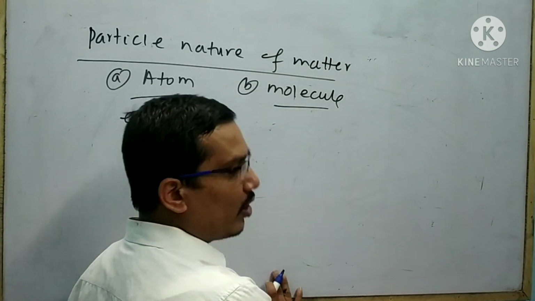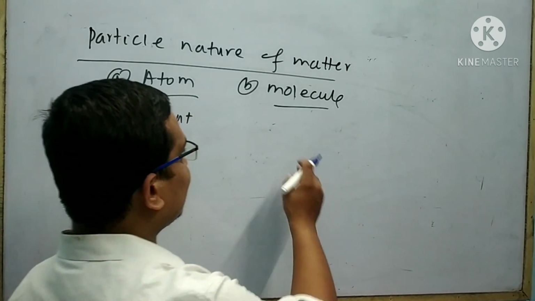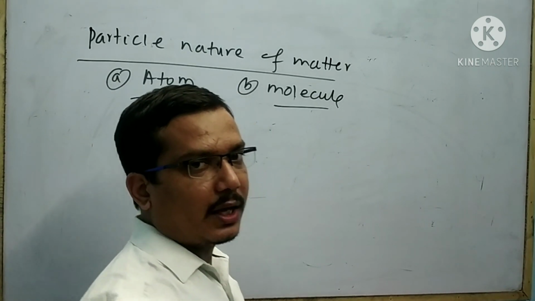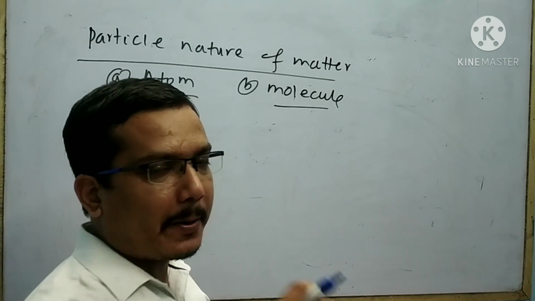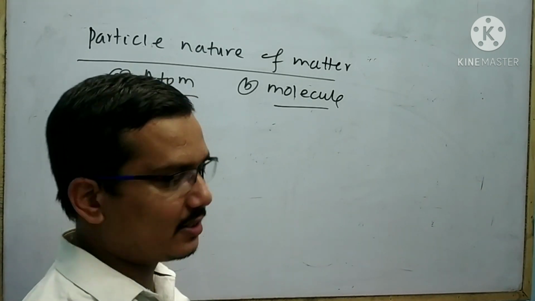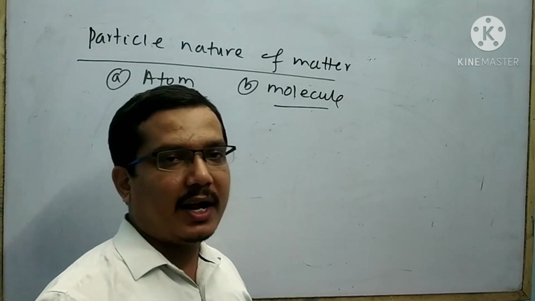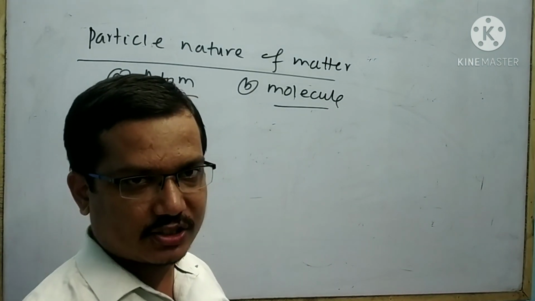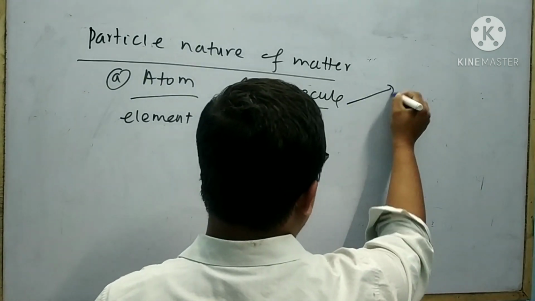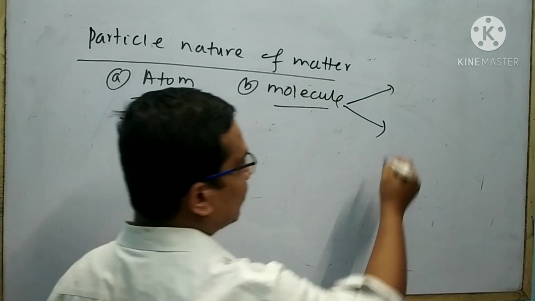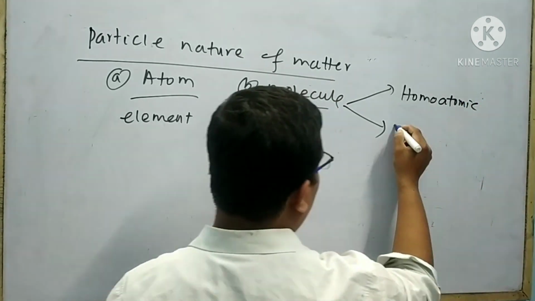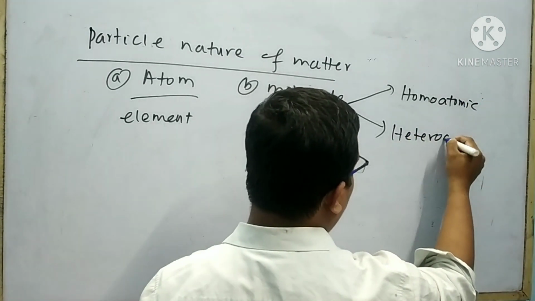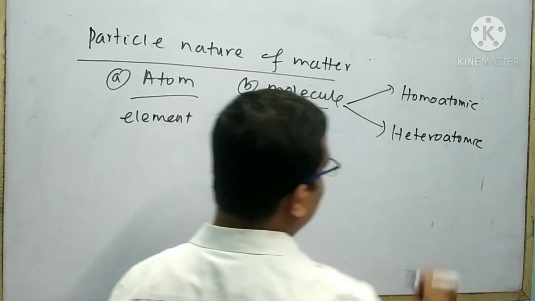On the other hand, molecule is the simplest form of element or compound, but it has completely independent existence. It does not take part in the chemical reaction. Molecule can be classified into two types. One is your homoatomic molecule, another is your heteroatomic molecule.